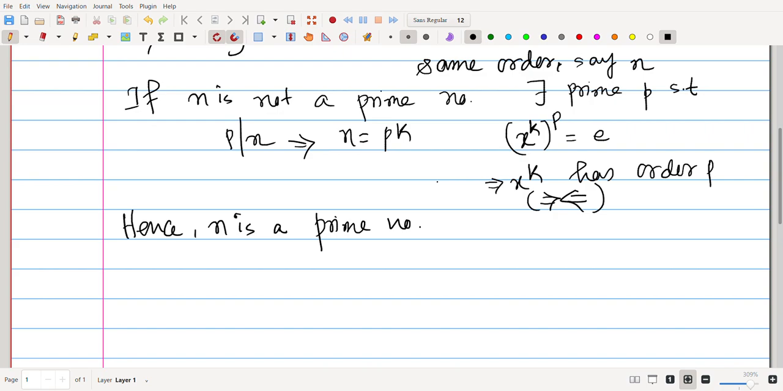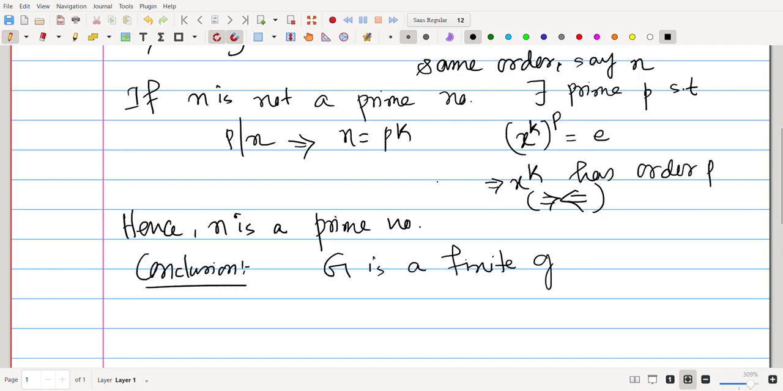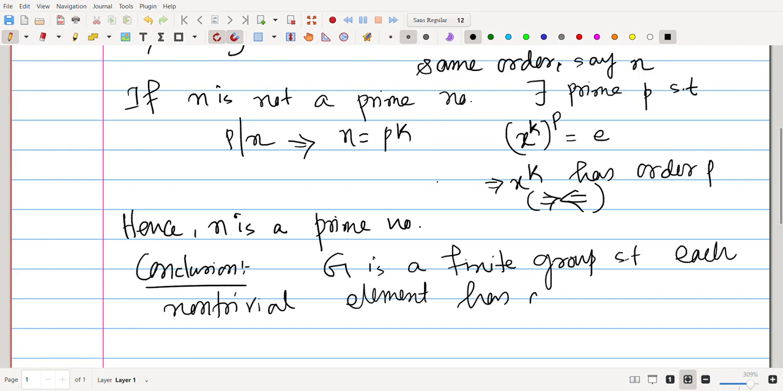So now we have the conclusion: G is a finite group such that each non-trivial element has order p, right?